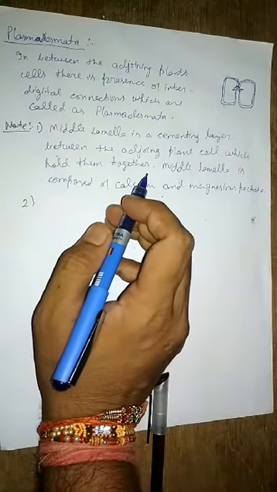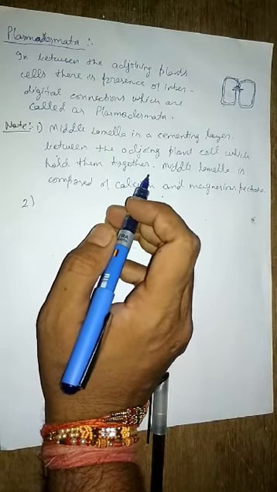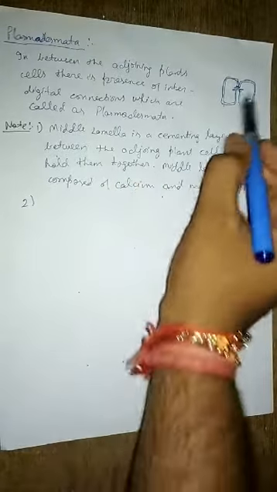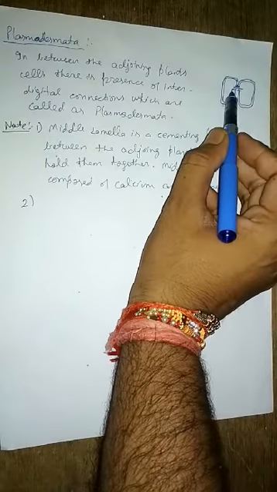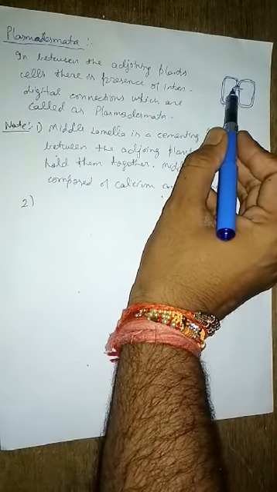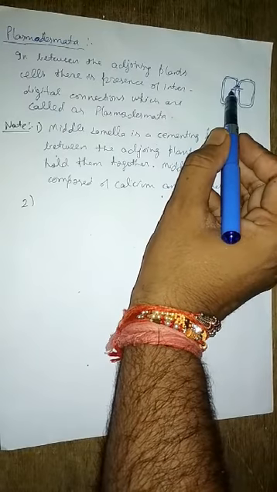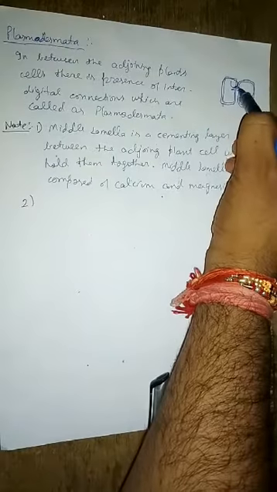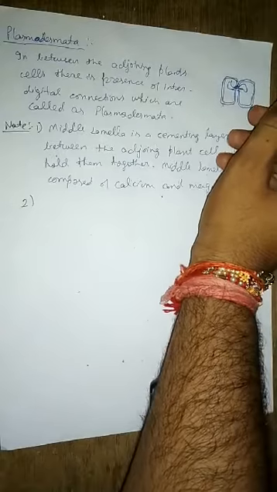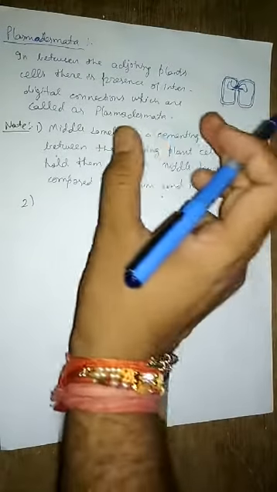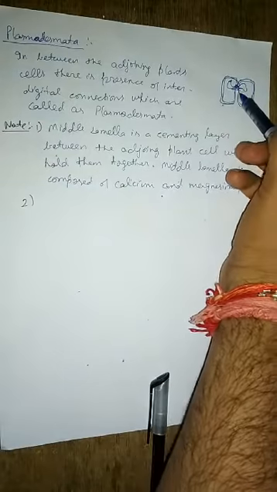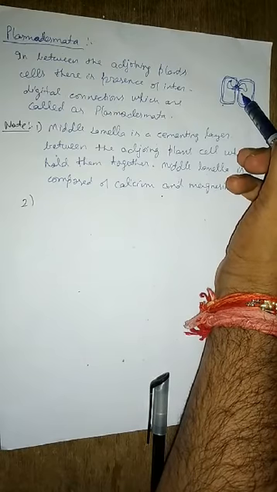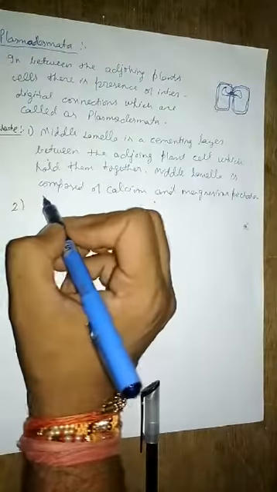So what is the meaning of desmotubule? It is seen that sometimes in between the adjacent plant cells, you know that this plasmodesmata is there. But what happens through this plasmodesmata, the endoplasmic reticulum is also present. It is channeled between these two adjacent cells. Okay, so such modified plasmodesmata which have endoplasmic reticulum is called what? Desmotubule.